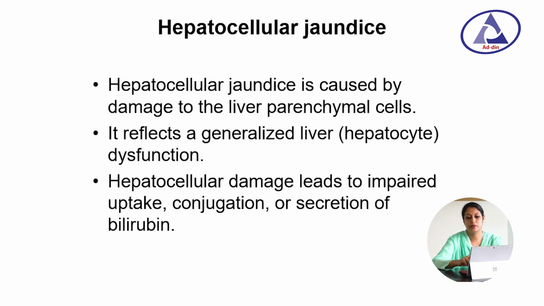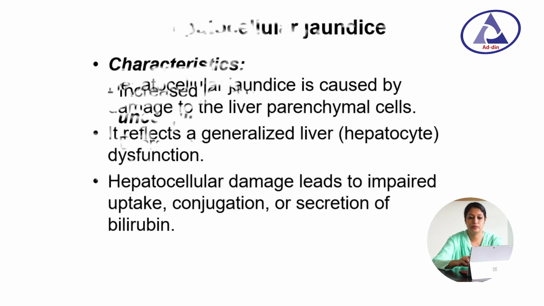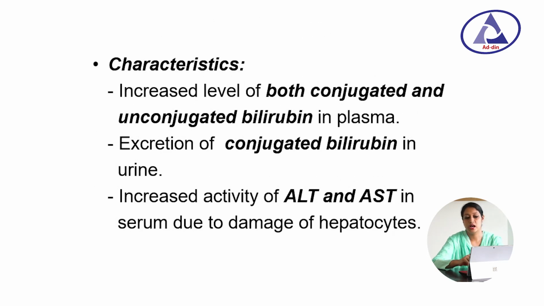Hepatocellular jaundice. Hepatocellular jaundice is caused by damage of the liver parenchymal cells. It reflects generalized liver damage or dysfunction. Hepatocellular damage leads to impaired uptake, conjugation or excretion of bilirubin. Characteristics: increased levels of both conjugated and unconjugated bilirubin in plasma, excretion of conjugated bilirubin in urine, and increased activity of ALT and AST in the serum due to damage of the hepatocytes.